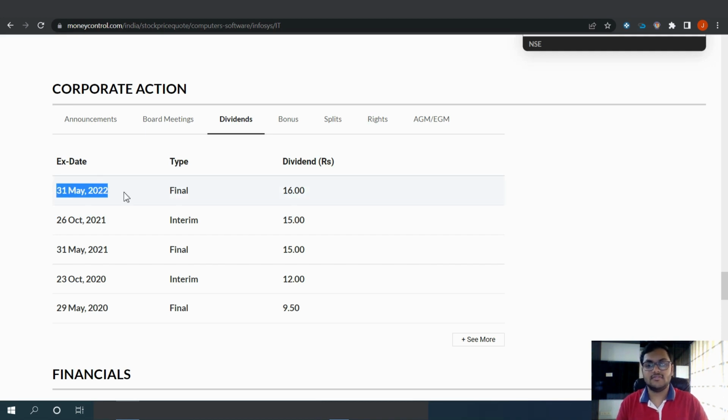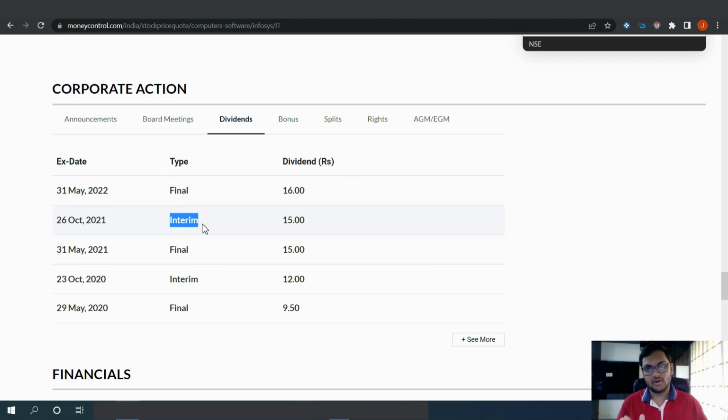Here you can see the date is 31st May. Okay. By 31st May, we know how much profit we have made in the previous financial year, right? In this case, the profit is 50 lakh rupees. So we decide that, okay, out of that, let's withdraw 20 lakh rupees, like we took in the example. But when it is 26th October, the financial year is still not yet completed. So we do not know whether we are going to make a profit of 50 lakh or 40 lakh or 60 lakh, whatever. We do not know. But we are still declaring a dividend from the previous financial years, whatever profit we would have earned, right? From the retained earnings, right? So that kind of dividend is known as an interim dividend, right?